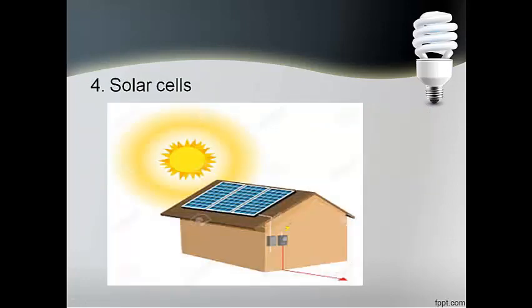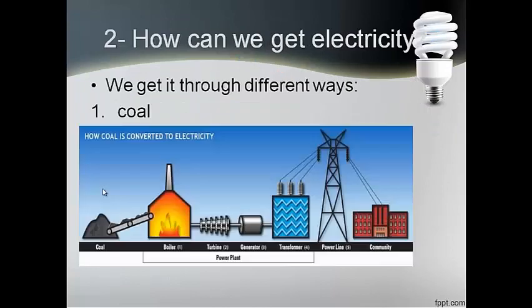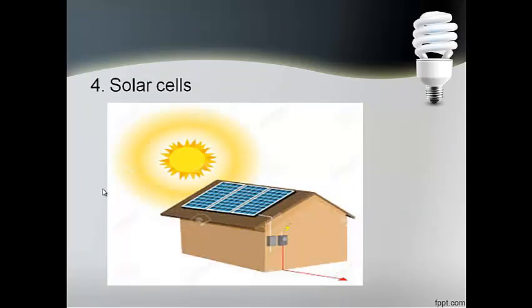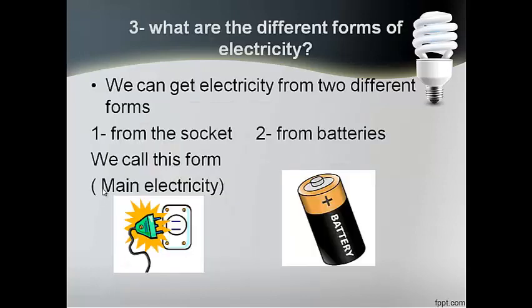And solar cells. They invented something that they call a solar cell. Those cells convert the sunlight energy to electricity. And those are the different ways of getting electricity: coal, which is a non-environmentally friendly way, waterfalls, wind turbines, and solar cells. If I forgot a way, just tell me about it.